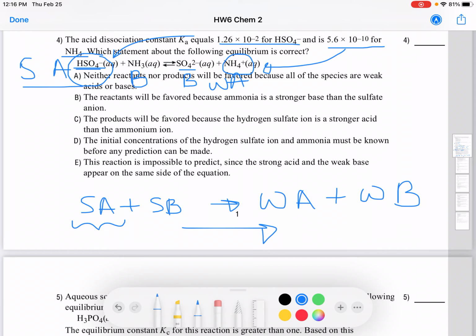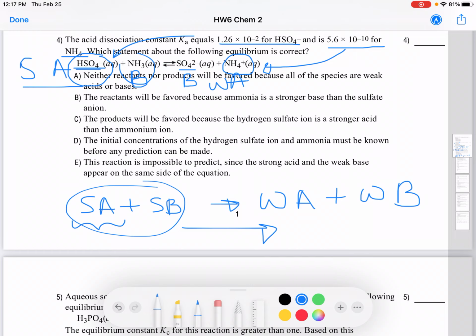So with that in mind, let's see what the choices are. Neither reactants nor products will be favored because all of the species are weak acids and bases. No, that's not true. The reactants will be favored because ammonia is a stronger base than the sulfate. If it is a strong base, then it has to go to the right side, meaning the product side.